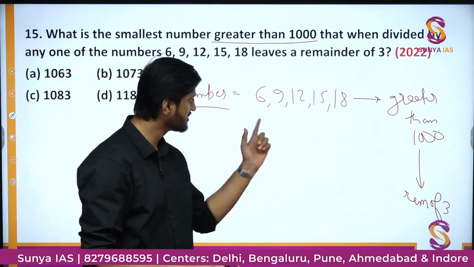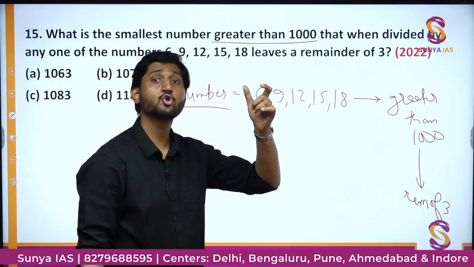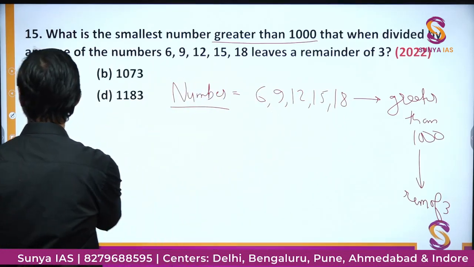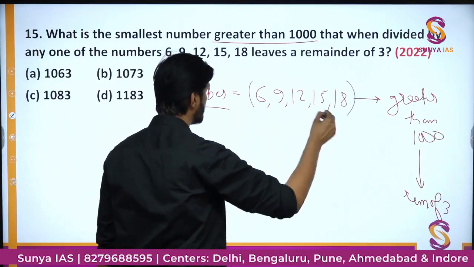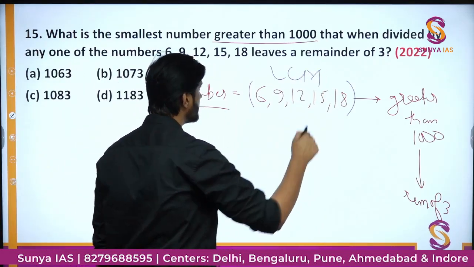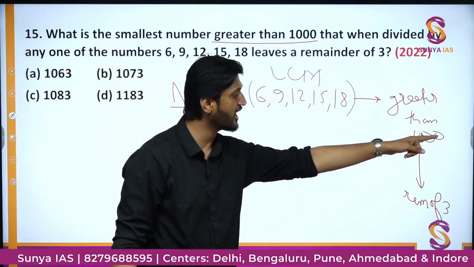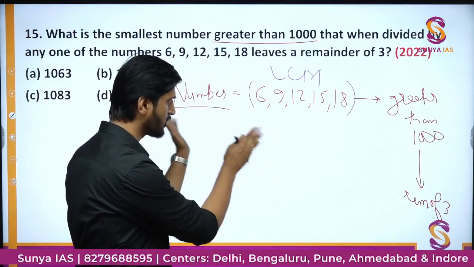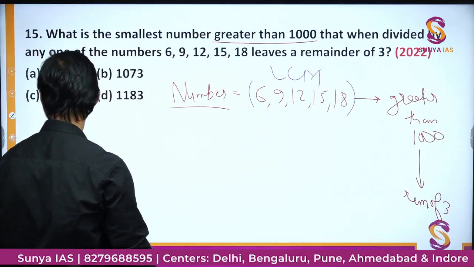So if a number is divisible by all of them, that means that number is a common multiple of all these numbers. So basically in this question what we have to find is the LCM of these numbers. Then we have to find that multiple of the LCM which is greater than 1000 and add 3 so that we get a remainder of 3. Okay, so that is the process. A similar question I have already covered in the HCF LCM video, so you can check it out there also.